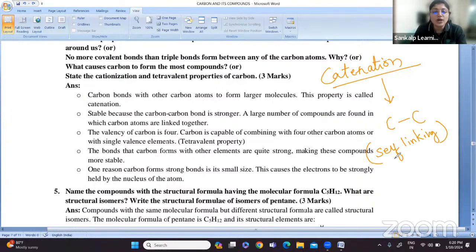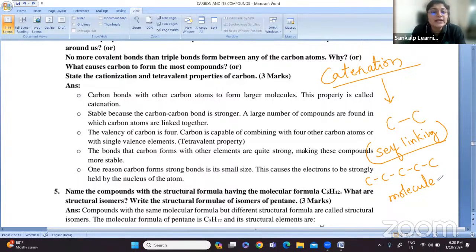Carbon atoms bond with other carbon atoms to form a large molecule. This is how it goes on linking, and the carbon atoms form a large molecule. So what is it undergoing? It is undergoing self-linking. This property of carbon undergoing self-linking is called catenation. What do you mean by catenation? Carbon has a unique property where it can link with other carbon atoms and form a large molecule. This property is called catenation.